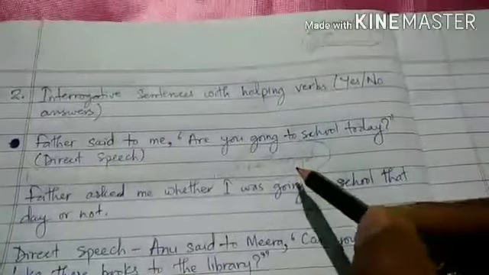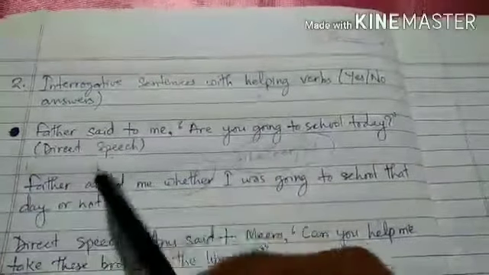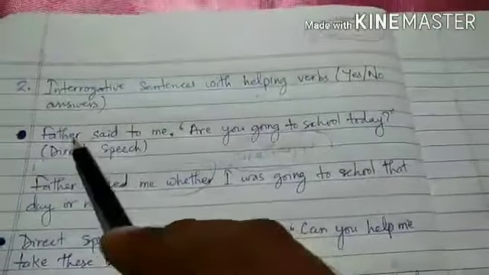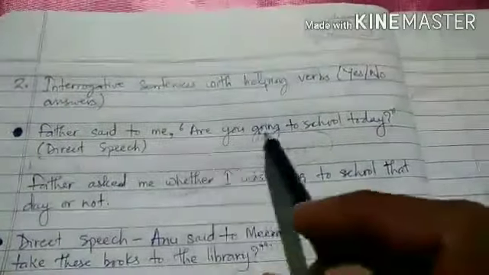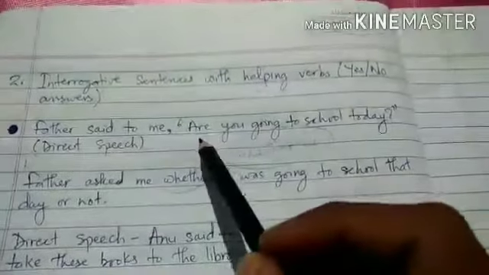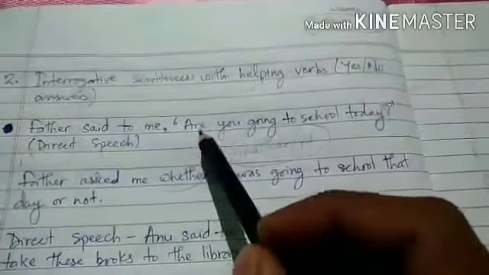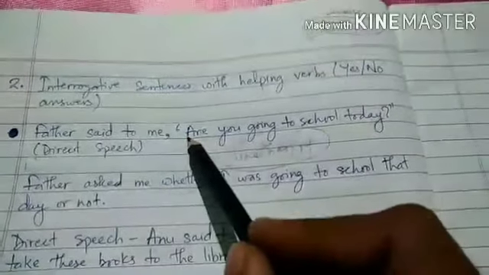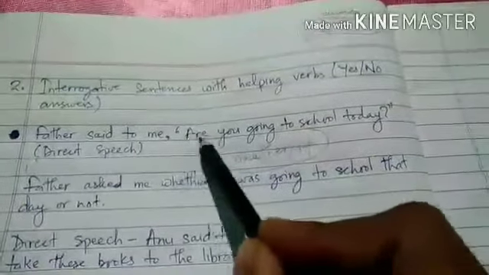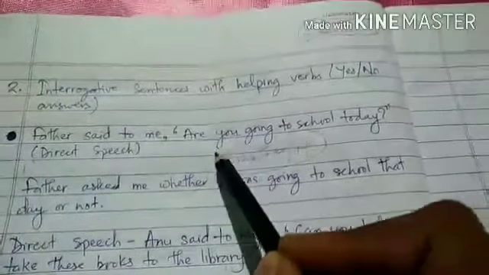Here we have some examples. Father said to me, are you going to school today? Like in the interrogative sentences with WH words, here also we have to change the place of the helping verb and the subject in indirect speech.